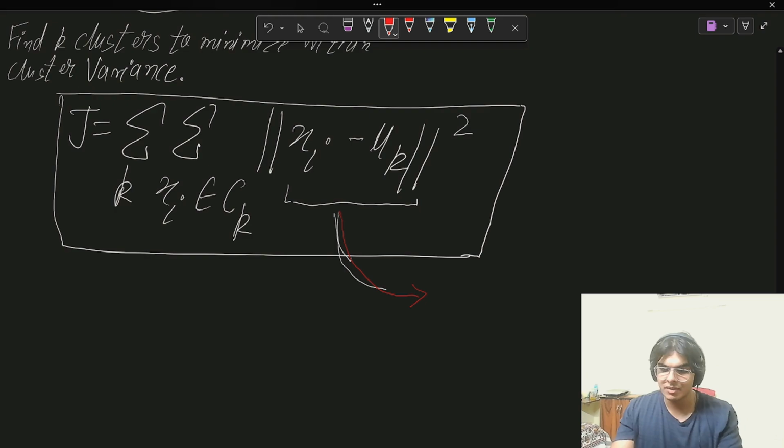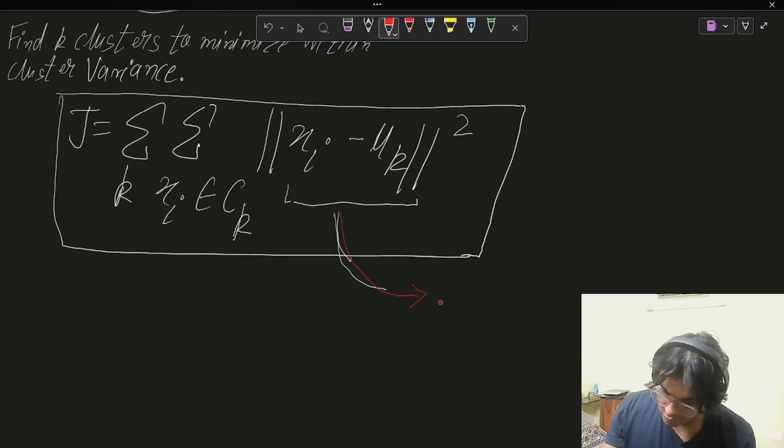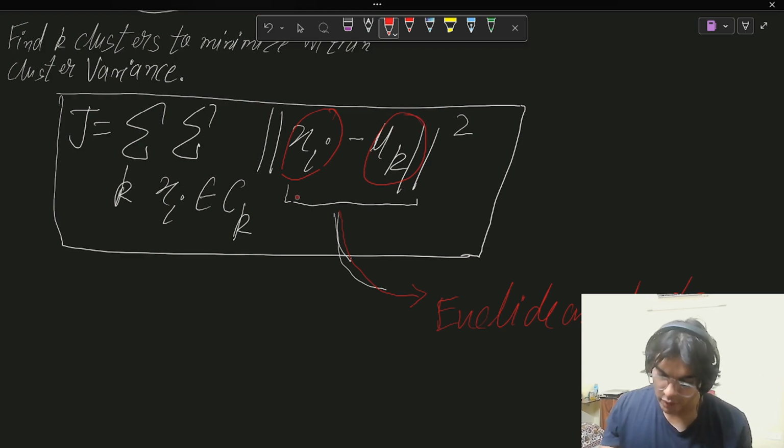There are other distances as well, but the Euclidean is one of the most intuitive ways to do it. So this is nothing but the Euclidean distance, and it's the Euclidean distance between xi and mu k. What are xi and mu k?